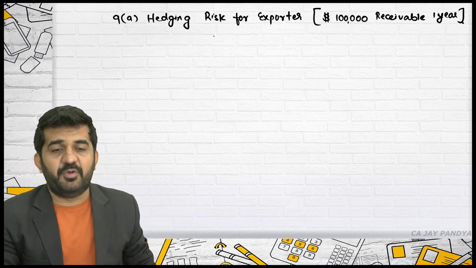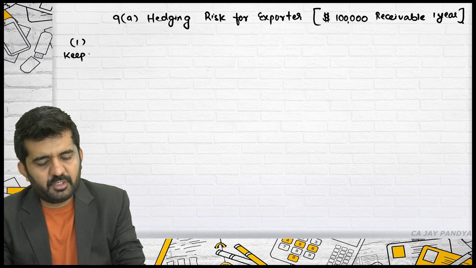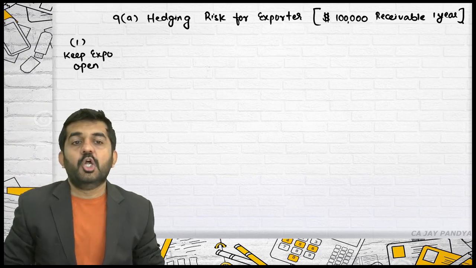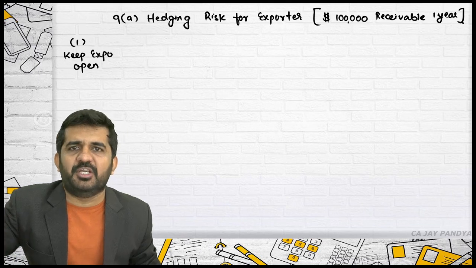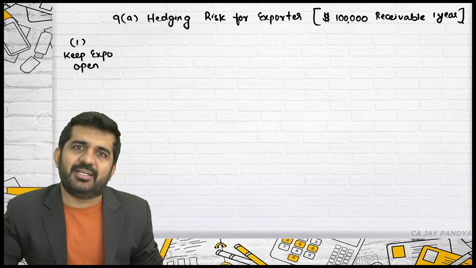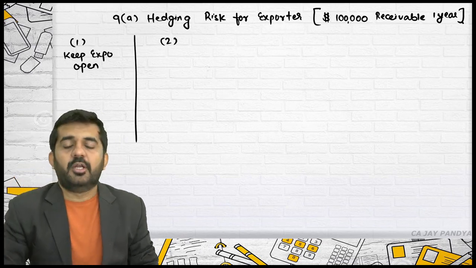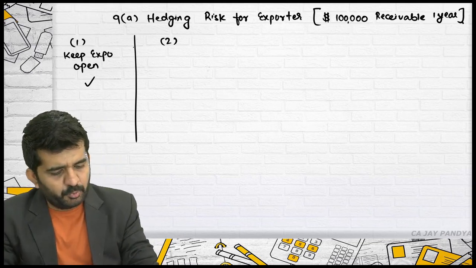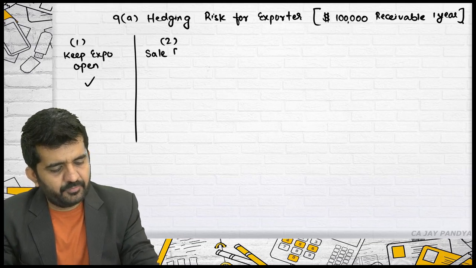What are the ways in which I can compare or I can hedge? Number 1. Keep exposure open. Don't do anything. Is it alright? Keep it open. Whenever after 1 year they are received, see the rate, convert it into rupees. Number 2. In this case it is not actually hedge. Number 2 is take sale forward contract